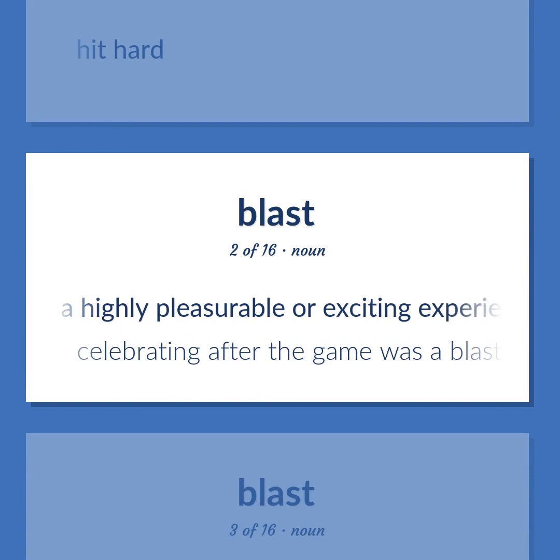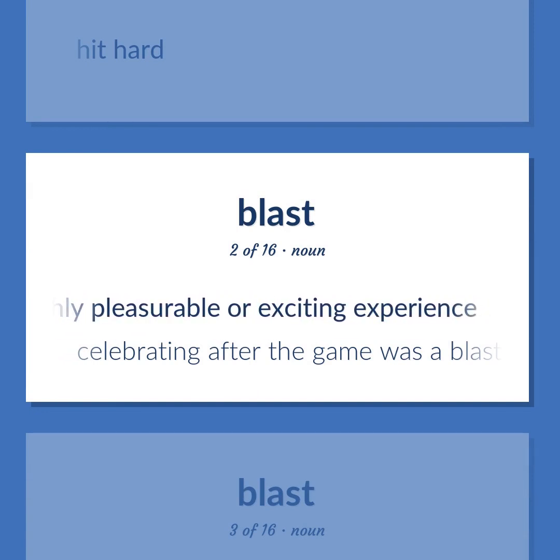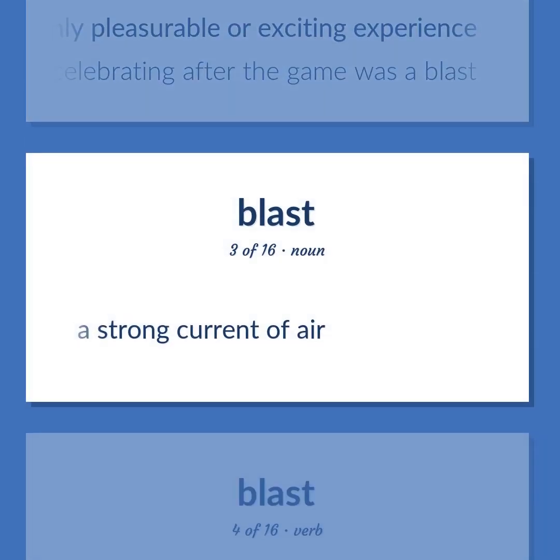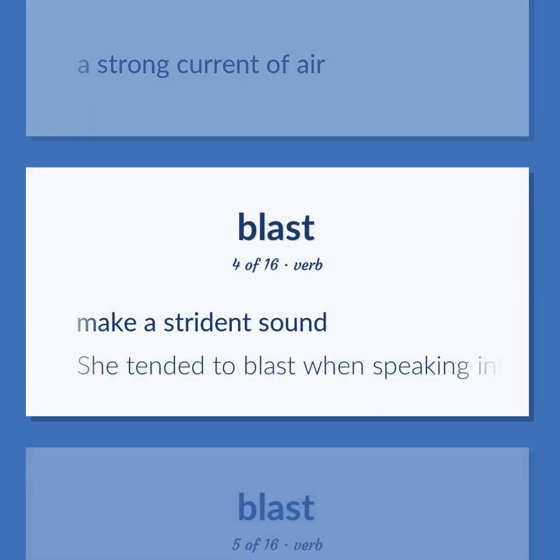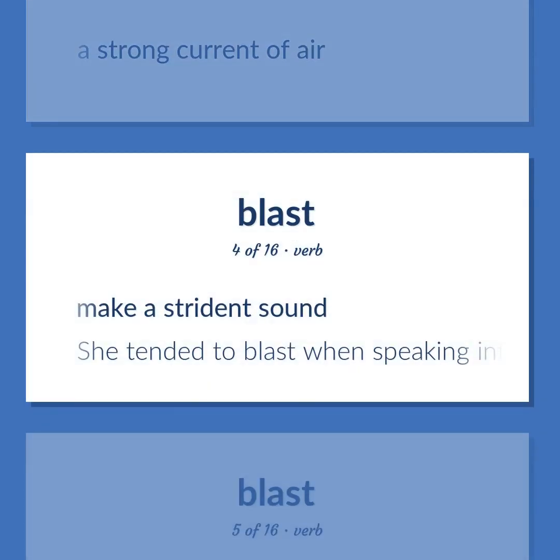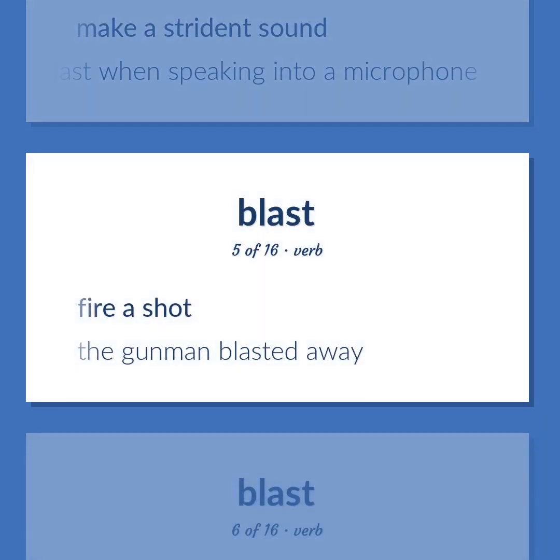A highly pleasurable or exciting experience. Celebrating after the game was a blast. A strong current of air. Make a strident sound. She tended to blast when speaking into a microphone. Fire a shot.